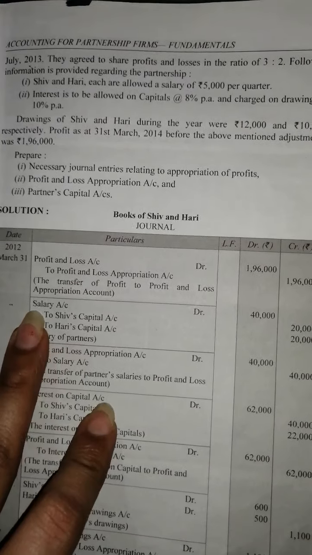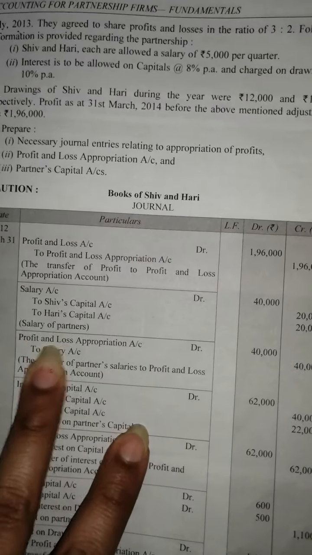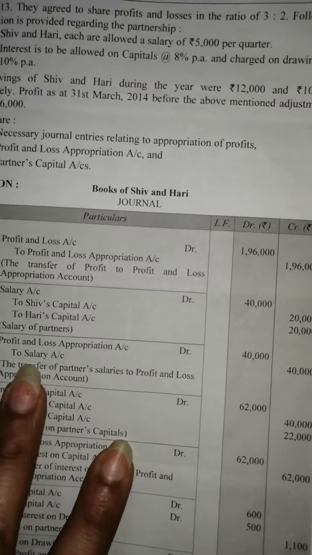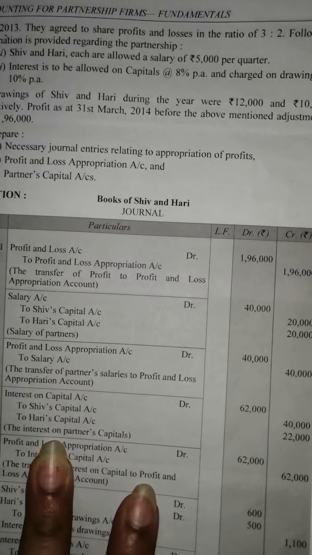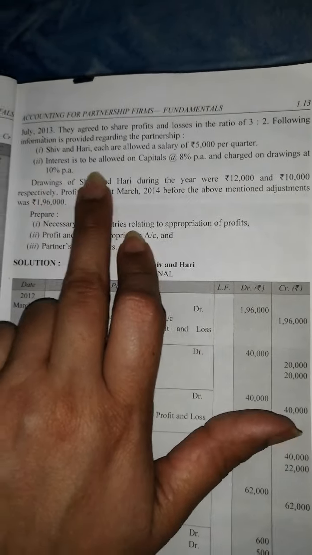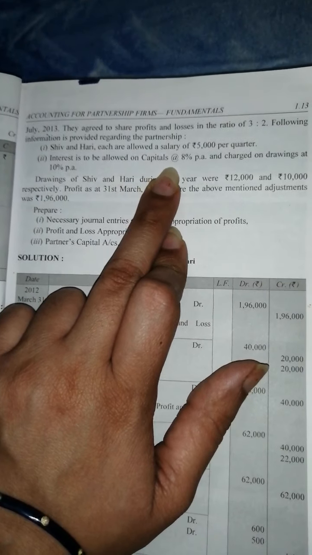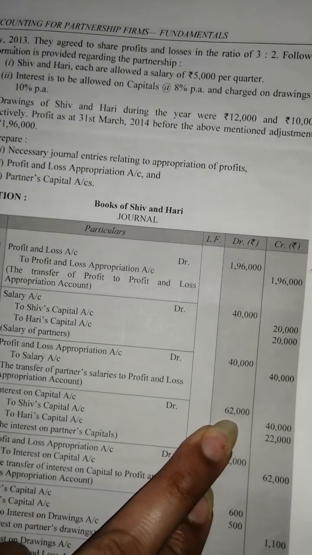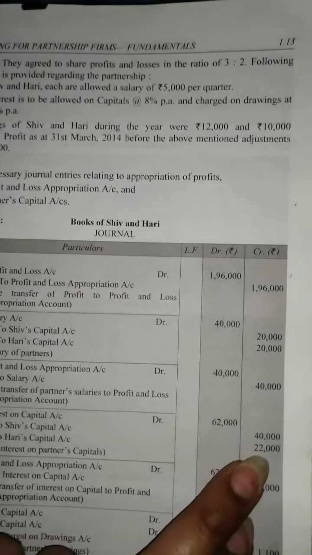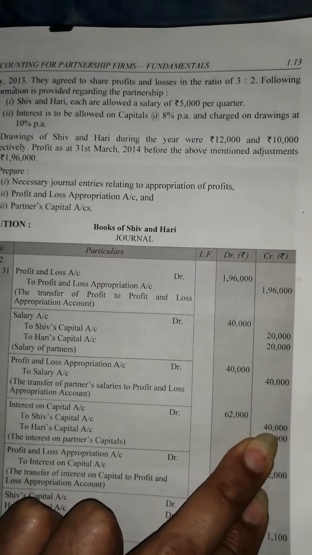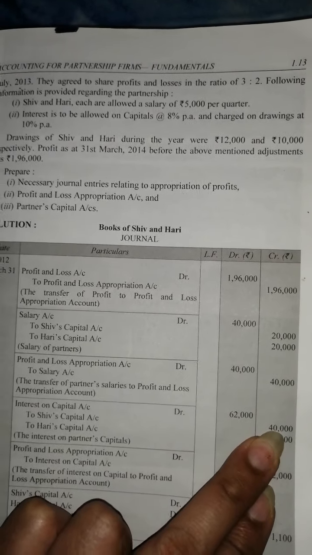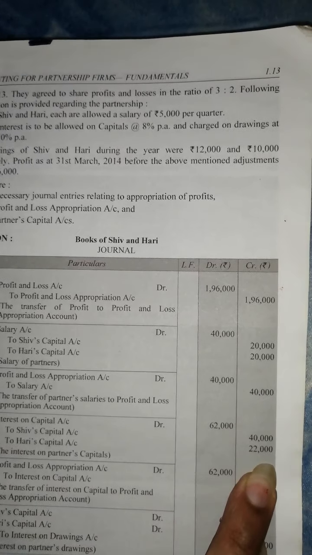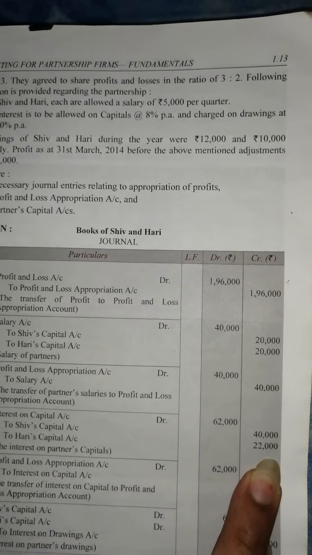Now this amount will be transferred to the profit and loss appropriation account. Profit and loss appropriation account debit to salary account. In the same way, interest on capital will be given to the partners. Interest on capital account debited 62,000: 40,000 was the interest on Shiv's capital and 22,000 was the interest on Hari's capital.